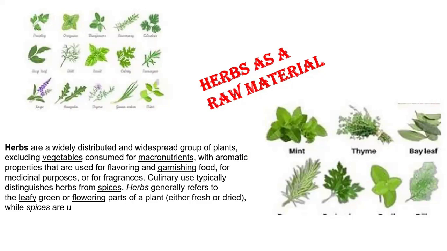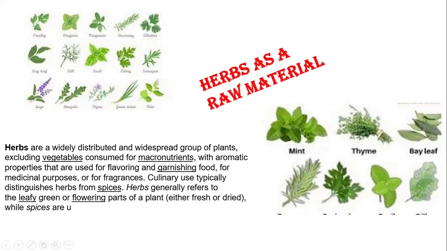So herbs are a widely distributed and widespread group of plants, excluding the vegetables. Rather than vegetables, in the case of herbs, micronutrients are consumed as the major proportion of the nutraceutical, with aromatic properties that are used for flavoring and garnishing of food, for medicinal purposes or for fragrance. Culinary use typically distinguishes herbs from spices. Herbs generally refer to the leafy green or flowering parts of plants, either fresh or dried.